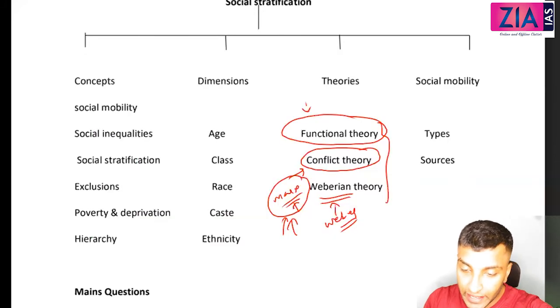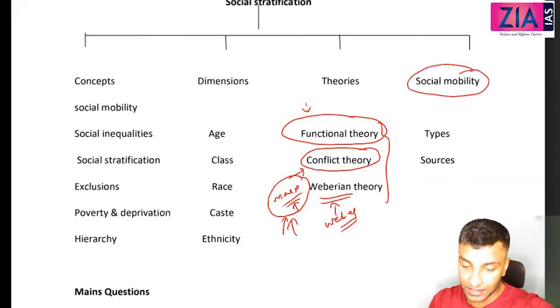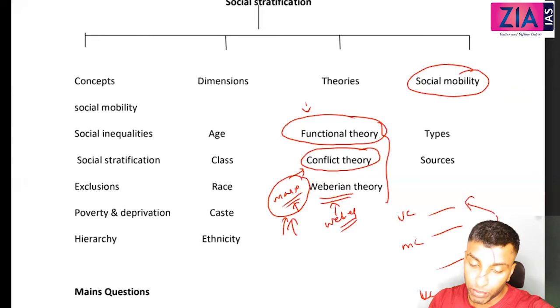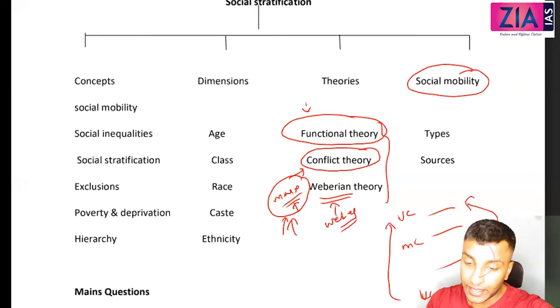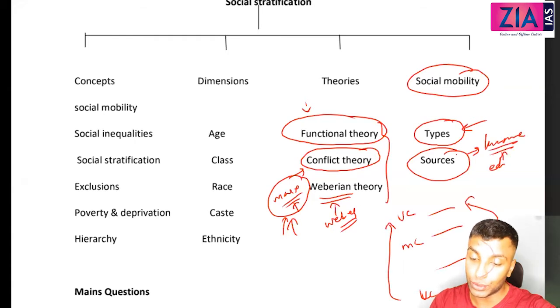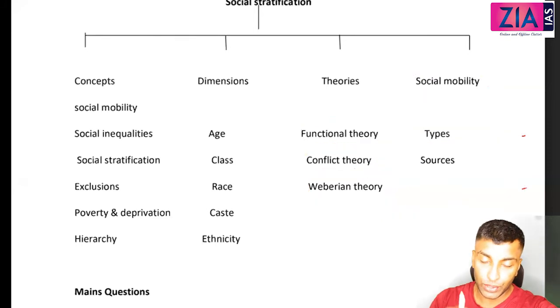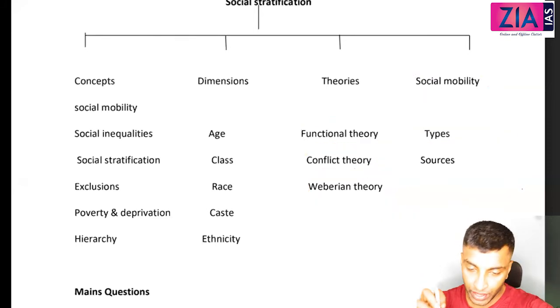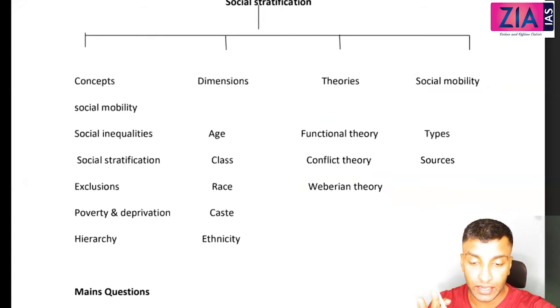Okay, then mobility. Mobility means movement, right? Different strata will be there, like upper class, then middle class, and then lower class. So mobility means this movement: you are born as a poor person, you become a rich person. That is what mobility is. There are different types of mobility, and to achieve mobility there are sources: you can make income, you can get a good job and you can get mobility. Education can be a source. Even marriage can be a source, right? All of this is what we are going to discuss here. I hope you understood the brief idea or outline of what we are actually going to cover in this particular chapter. It's a very simple topic and a very simple chapter.